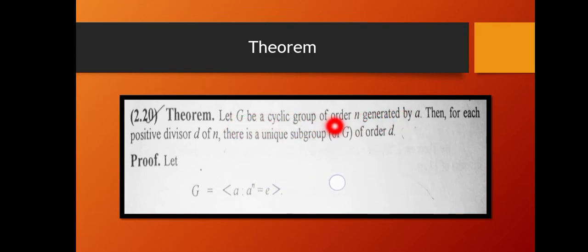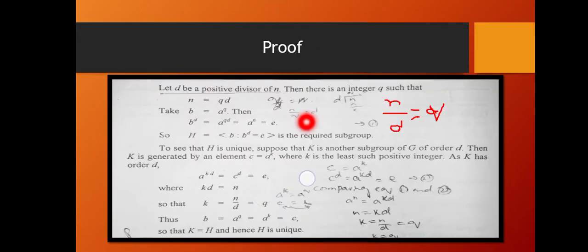If G is a cyclic group of order n generated by a, then for each positive divisor d of n, there is a unique subgroup of G. So H should be a unique subgroup of G having order d. So H is a cyclic group generated by b and it has order d, and d is a positive divisor of n. So H is a required subgroup.